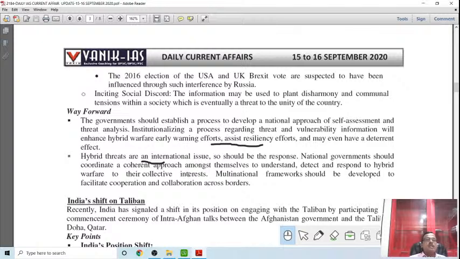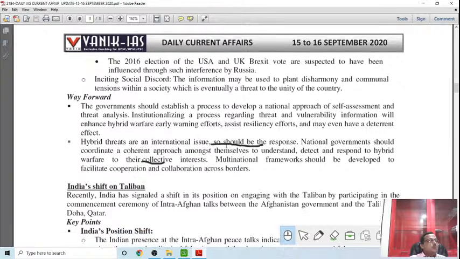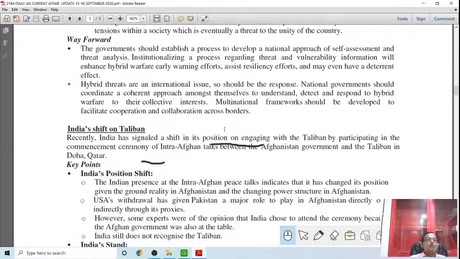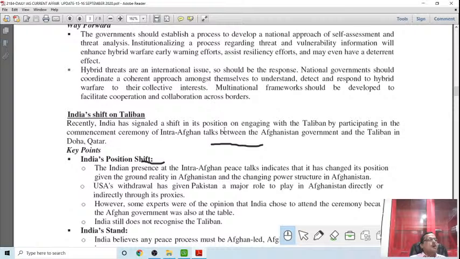Hybrid threats are an international issue. So India should try to mobilize international support against this, and India can very well do so. India has been very successful in mobilizing global public opinion in its favor on all earlier Chinese activity.